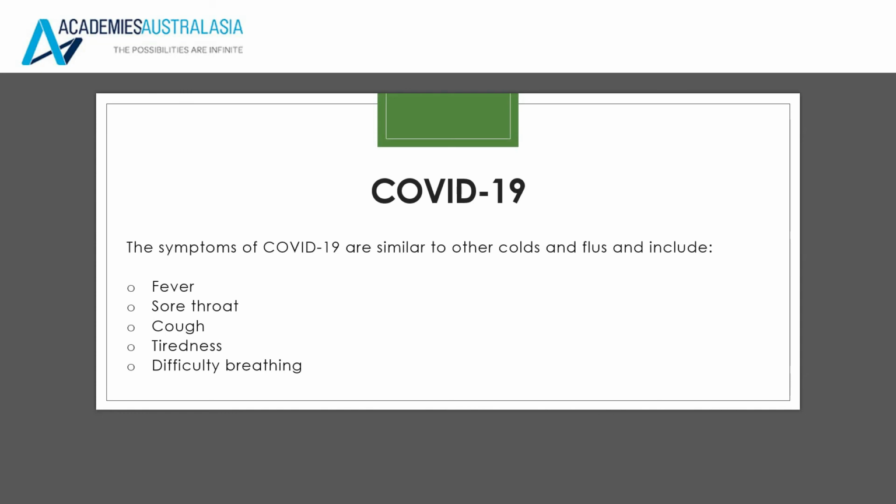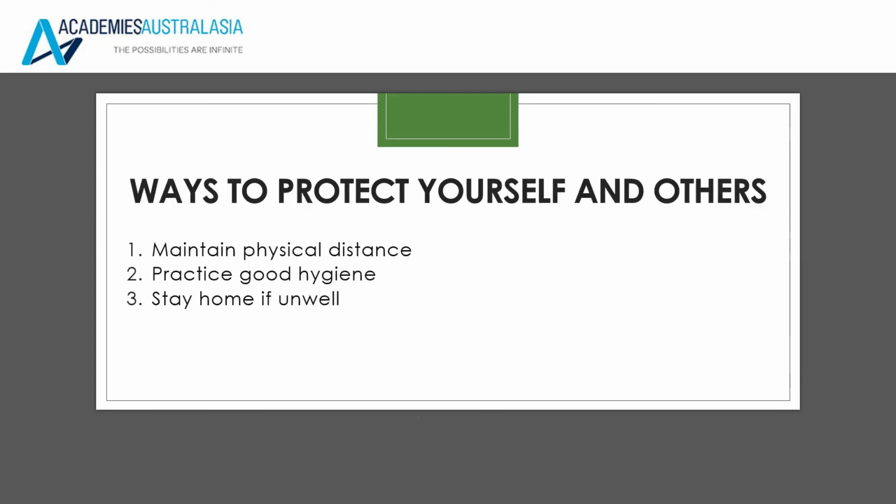The symptoms of COVID-19 are similar to other colds and flus, including fever, sore throat, cough, tiredness, and difficulty breathing. Ways to protect yourself and others while you're on campus and at school are: 1. Maintain physical distance. Keep a distance between you and your classmates, teachers and staff, approximately 1.5 meters apart. 2. Practice good hygiene. If you're coughing or sneezing, make sure you cough into your elbow or into a tissue, throw that tissue in the garbage bin, and wash your hands with soap and water.